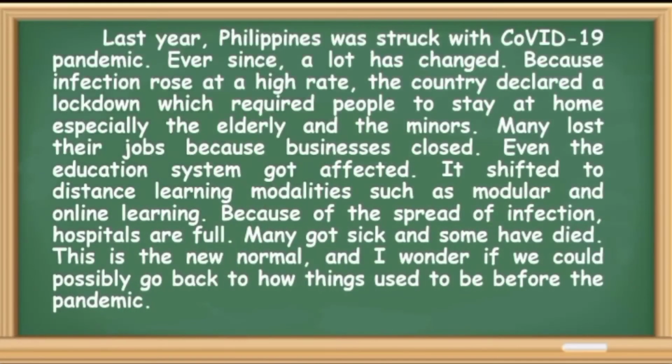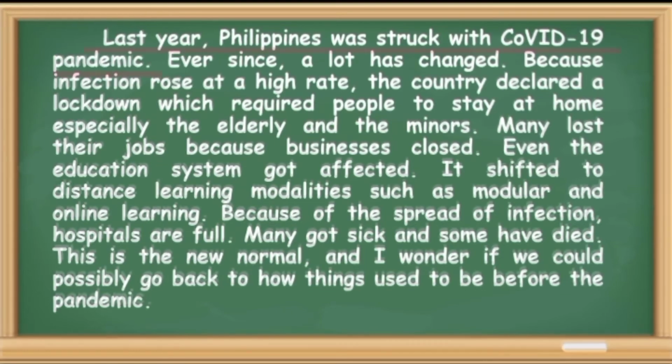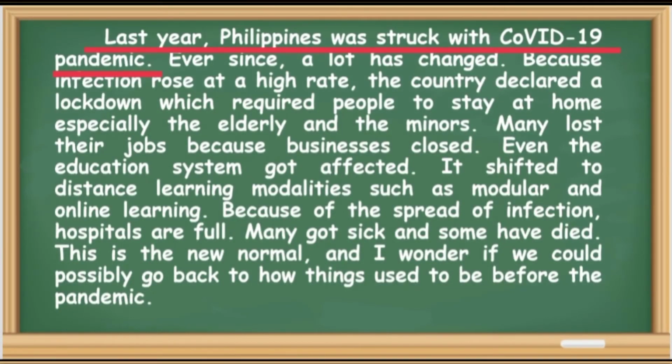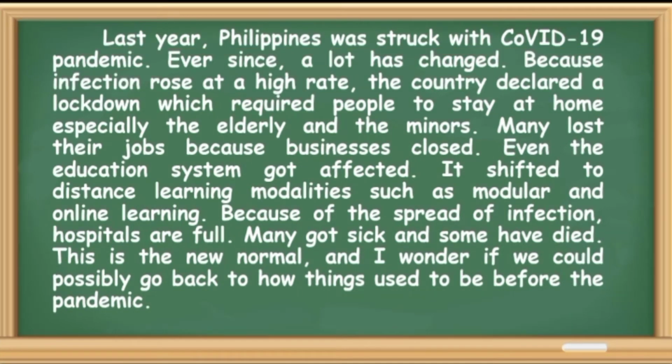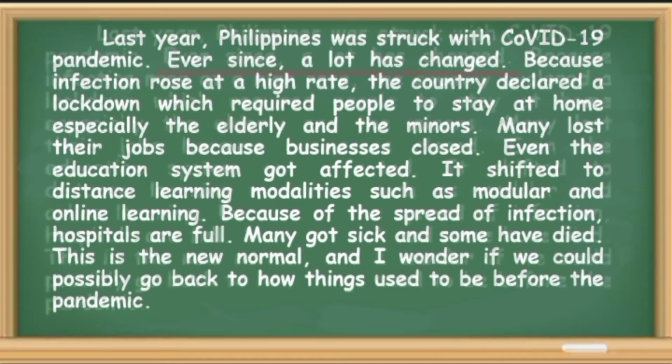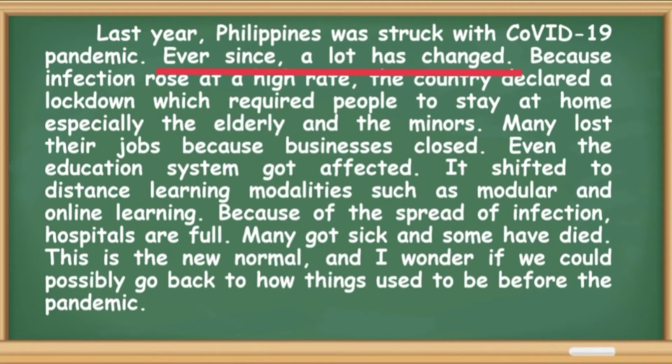So in the paragraph, our topic sentence is found in the first sentence. And that sentence is, last year, Philippines was struck with COVID-19 pandemic. Then I added a simple transitional sentence. And this sentence is, ever since, a lot has changed.